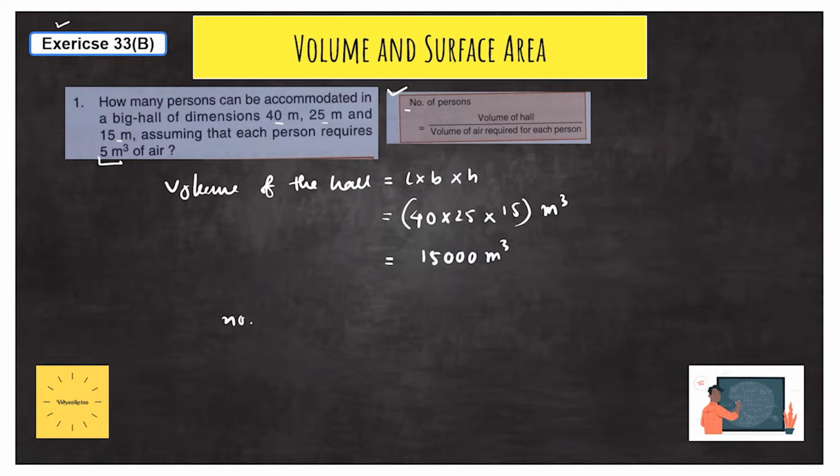So number of persons is equal to 15,000 divided by 5, and as it is a number it will not have any unit, so ultimately 3,000. So 3,000 persons can be fitted in that particular hall. So this problem is done.